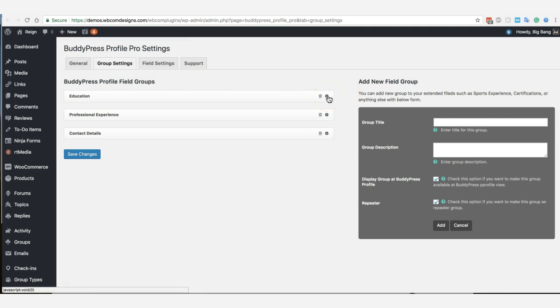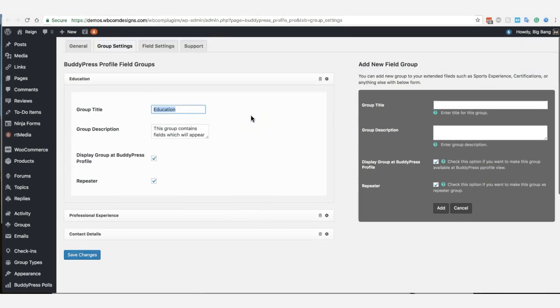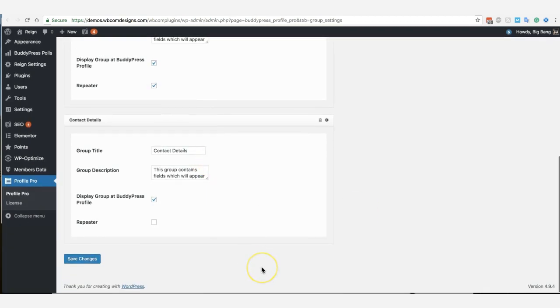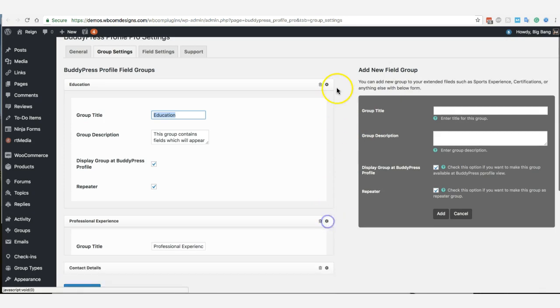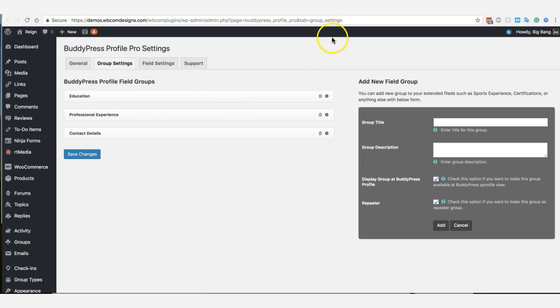With the sample fields we have created, education is just a regular detail: what will be the group title for that particular set of field groups, and whether it will use a repeater or not. Same for the professional experience. And for the contact details, I'm just considering it will contain some phone numbers or address or email address or some public information they are going to display at the front end, and we are not repeating it. It is a non-repeater group. And after creating these groups, we have to assign some fields inside these groups.